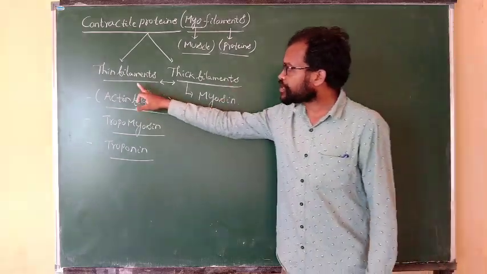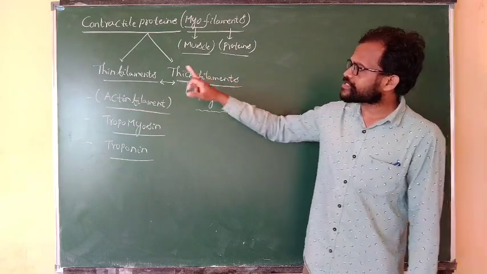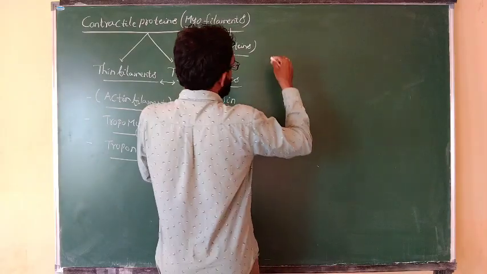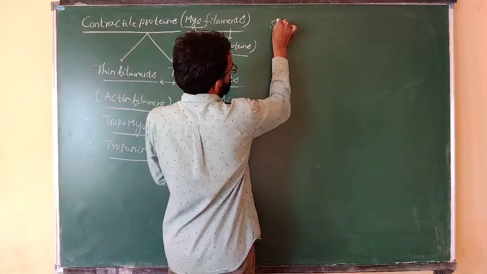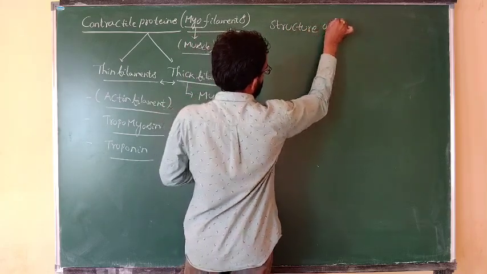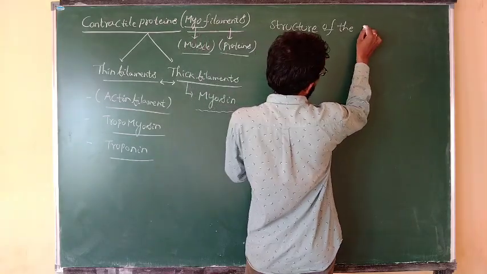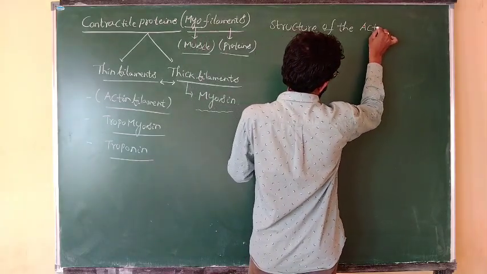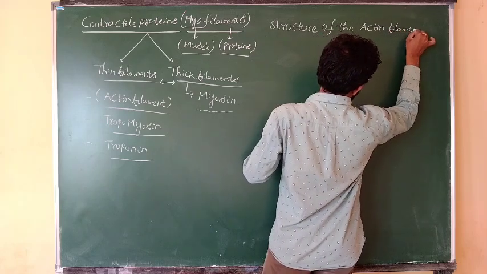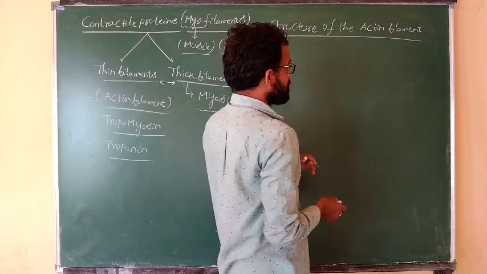First, let us observe the structure of the myofilaments known as thin filaments. What is the first one? The structure of the thin filament, or the structure of the actin filament.